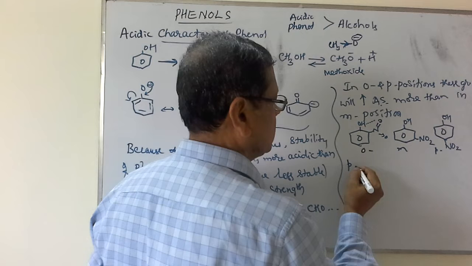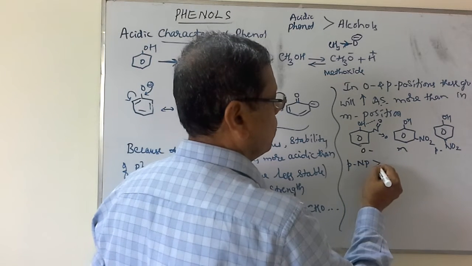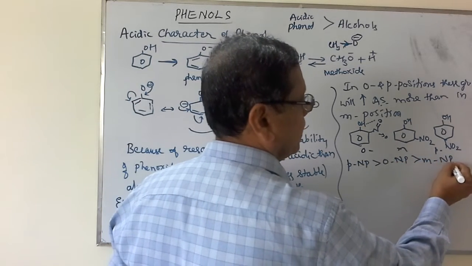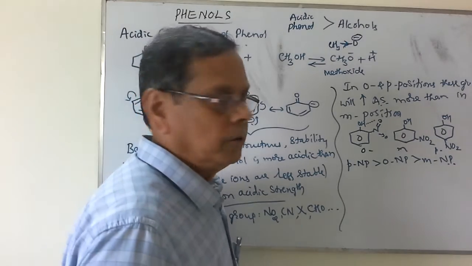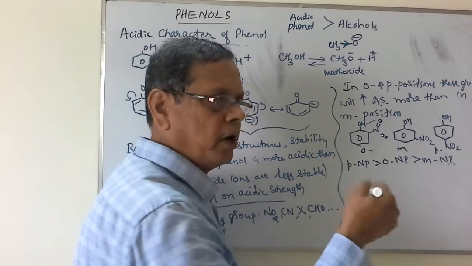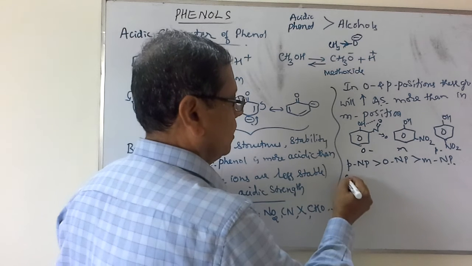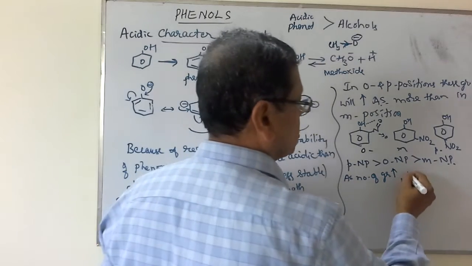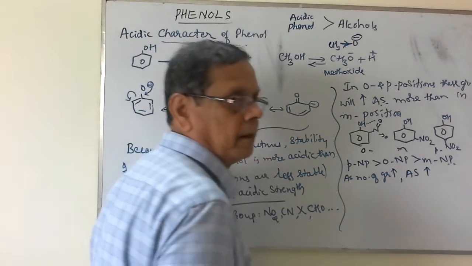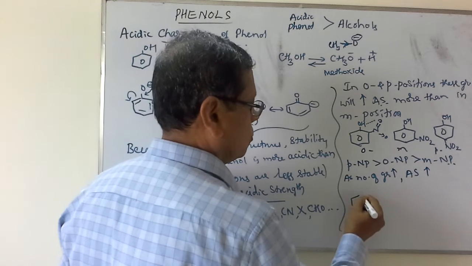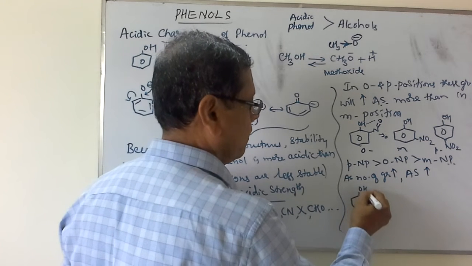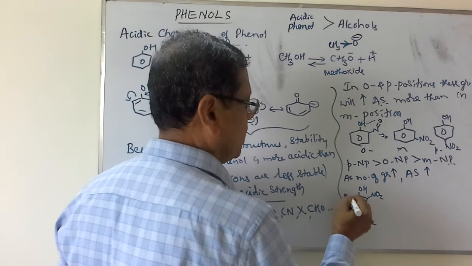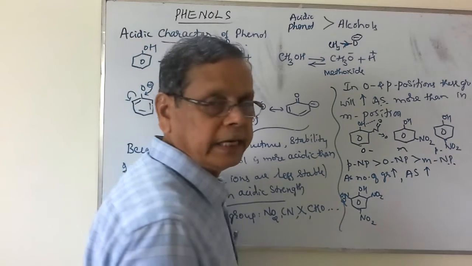The actual acidic strength is: para nitrophenol is more acidic than ortho nitrophenol, which is more acidic than meta nitrophenol. NP stands for nitrophenol. Suppose similar groups are more in number. As the number of groups increases, acidic strength also increases. For example, if I write 2,4,6 trinitrophenol, this I already told you, is called picric acid.